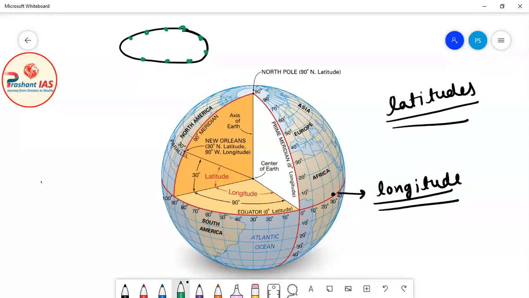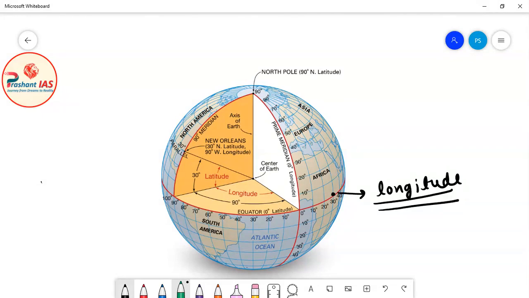I have told you that we measure latitude at a point on the surface of the earth. But the circle which connects all the latitudes of the same measurement, for example all the latitudes of 50-degree measurement, is known as a parallel of latitude. I think you must have watched the previous class and can connect with what I am saying. So the circle connecting all the latitudes of the same measurement is known as the parallels of latitude. Now the same concept is applied to longitudes also.